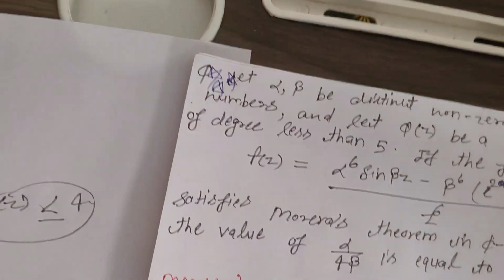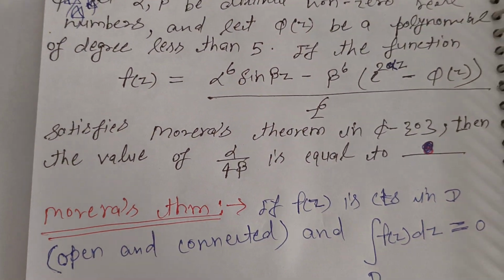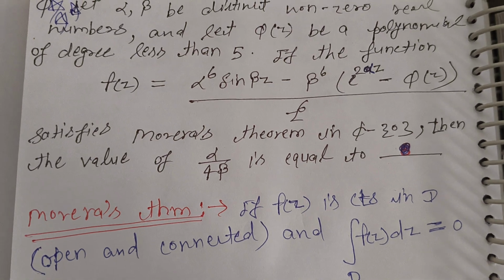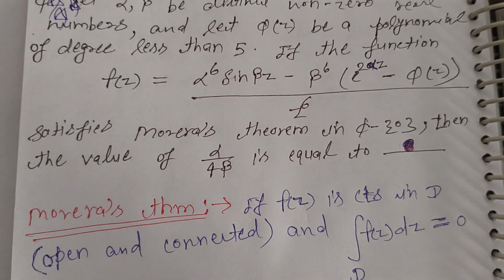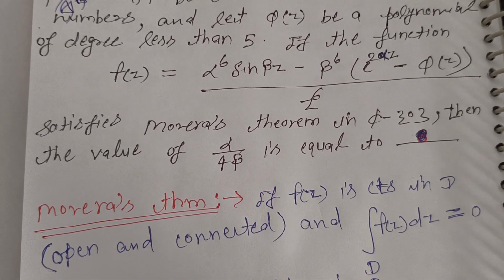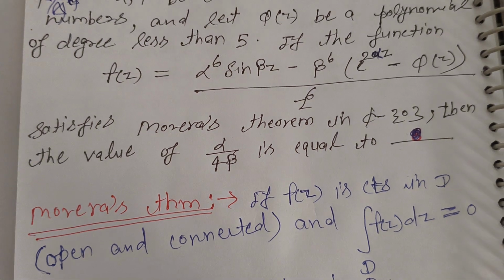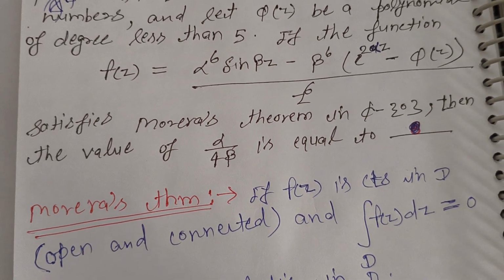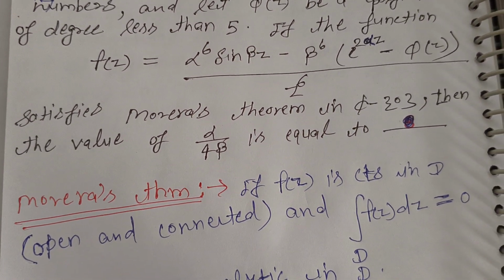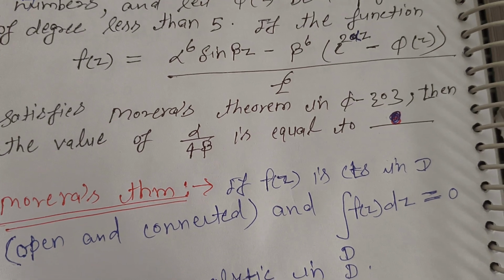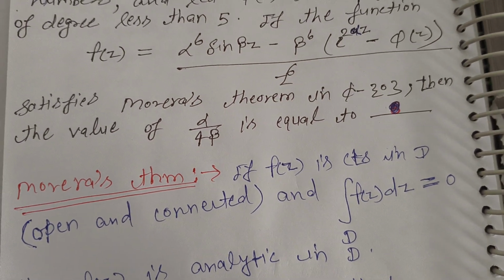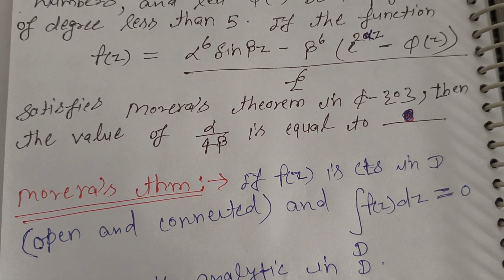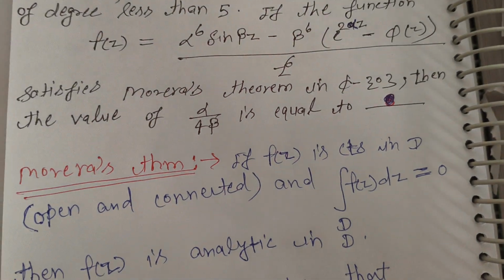If the function f(z) is given as alpha to the power 6 sin(beta z) minus beta to the power 6 e to the power 2 alpha z minus Q(z), upon z to the power 6, satisfies Morera's theorem in C minus 0, where C minus 0 is the given region, then the value of alpha upon 4 beta is equal to.